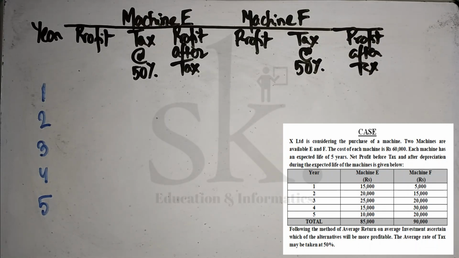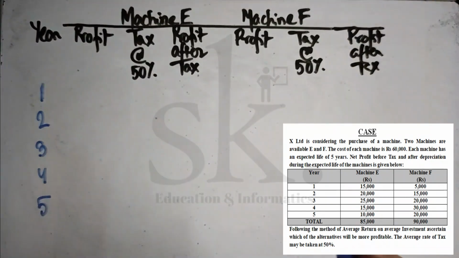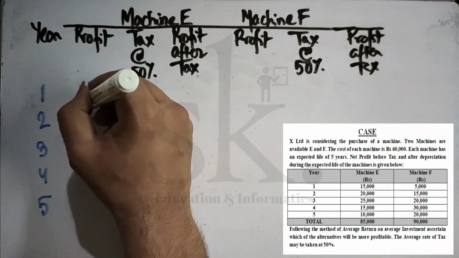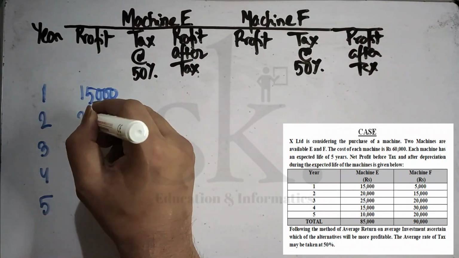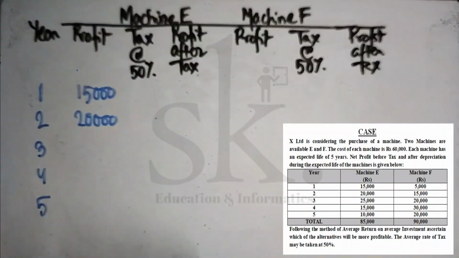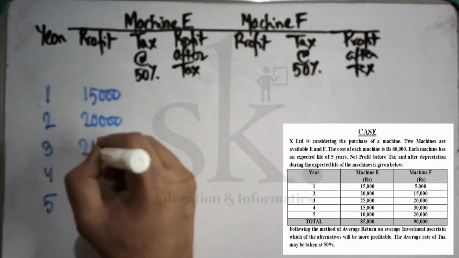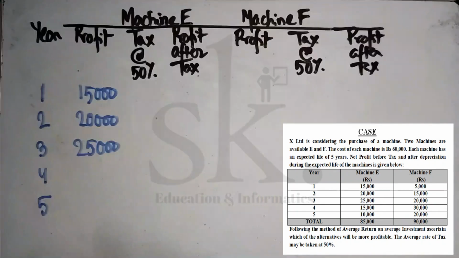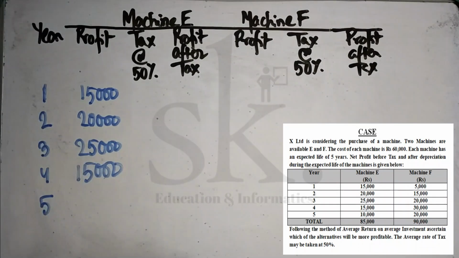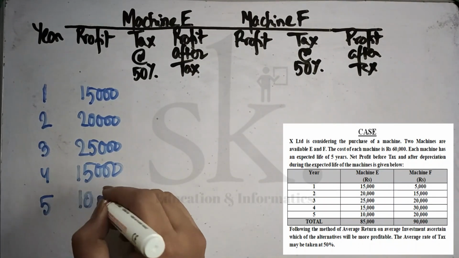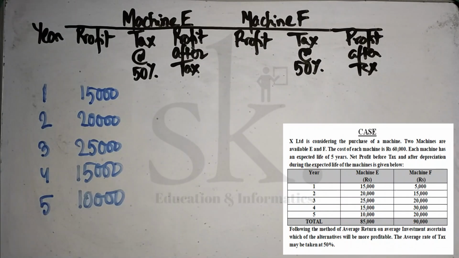So 15,000, 20,000, 25,000, 15,000 and 10,000 for machine E. So this has been given.